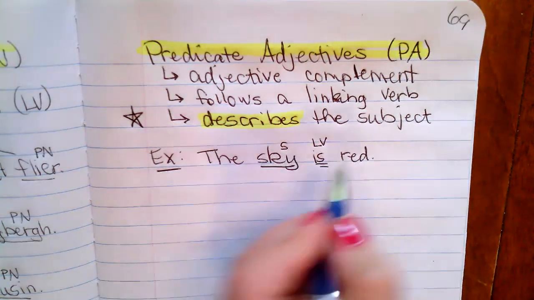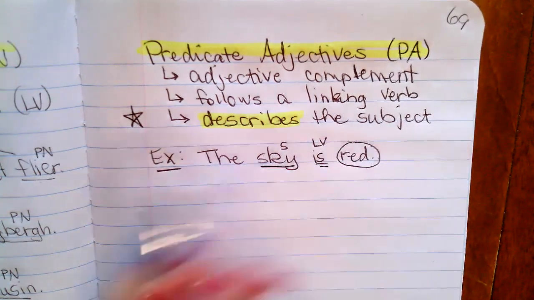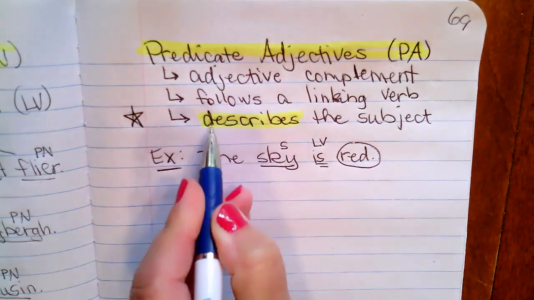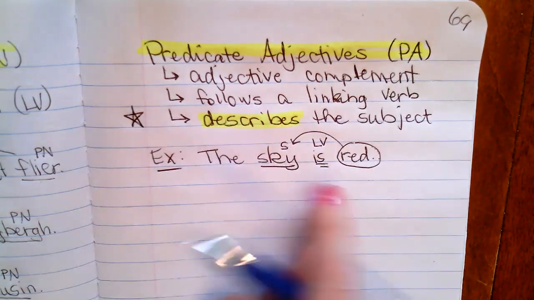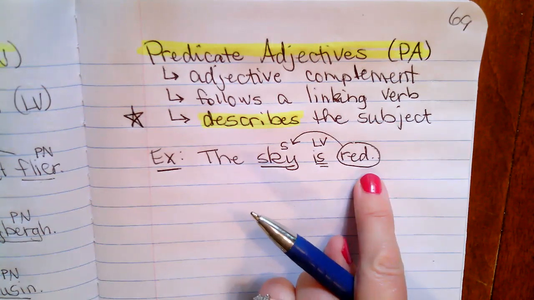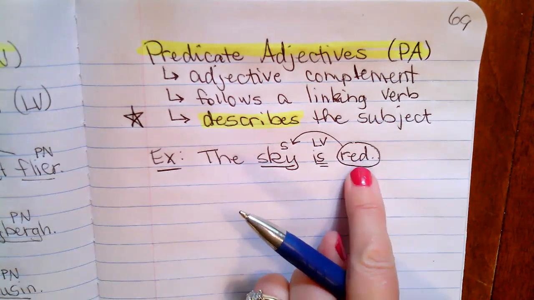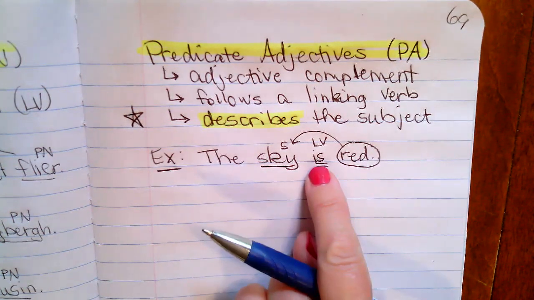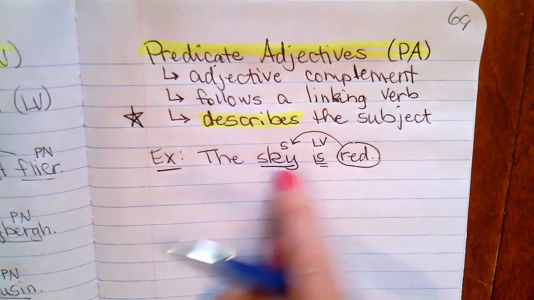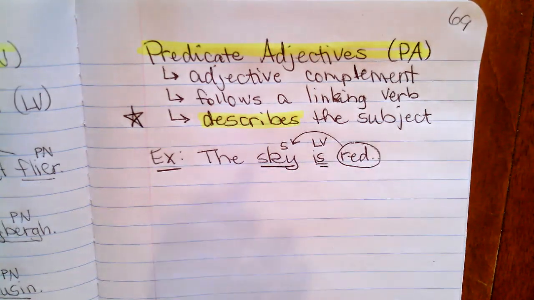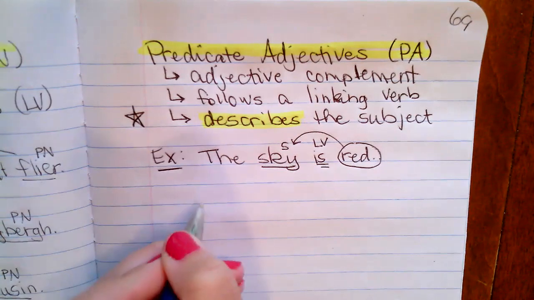Okay, so red is an adjective that describes the sky. Okay, all right, so adjective in the predicate that is needed to complete the sentence. It follows a linking verb and it describes the subject. Okay, so we have a red sky. Okay, all right, let's do another one.